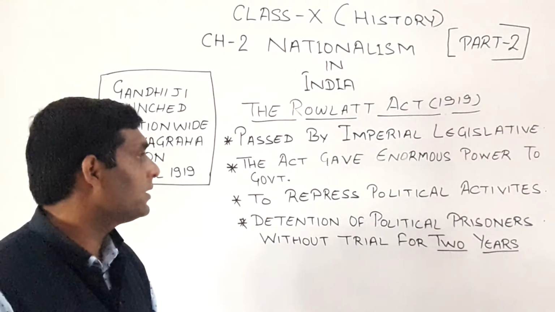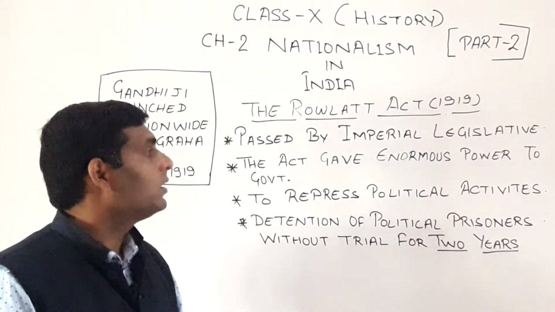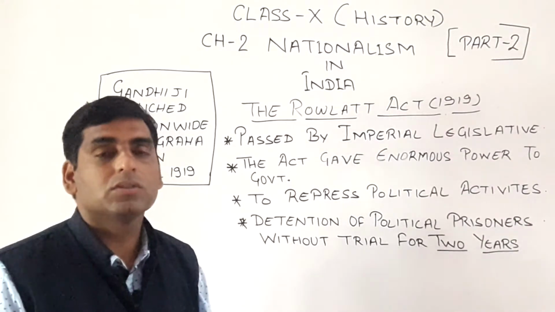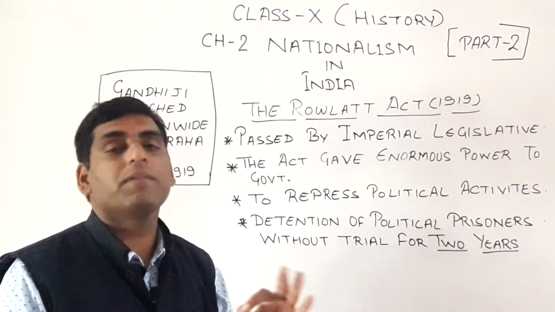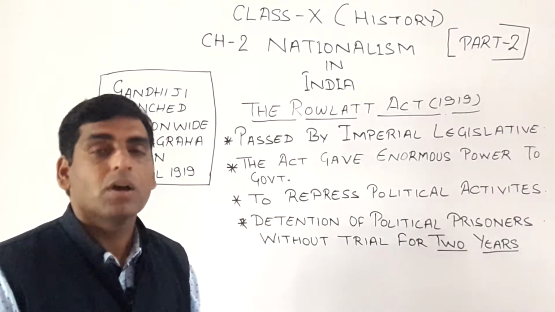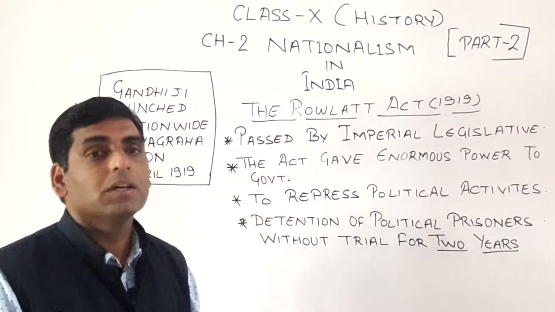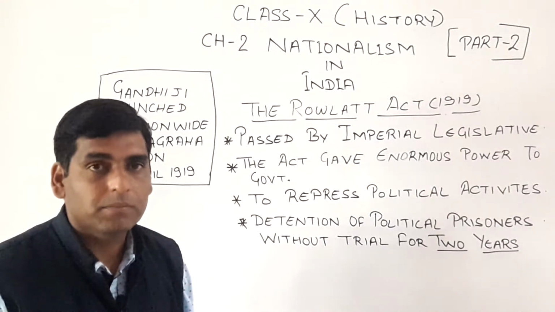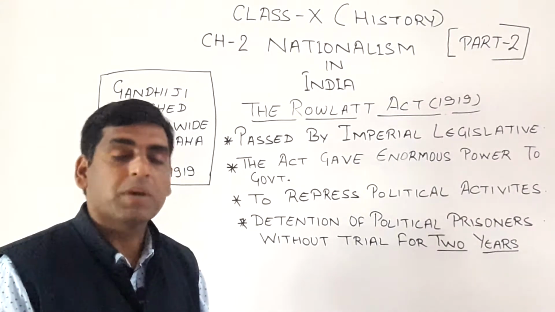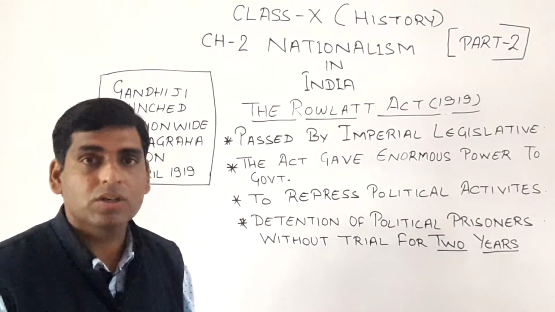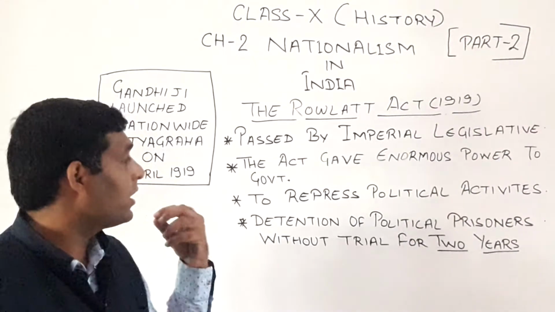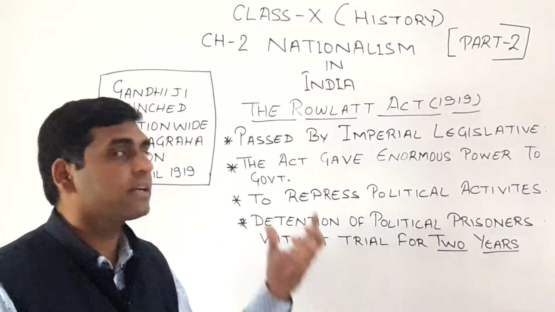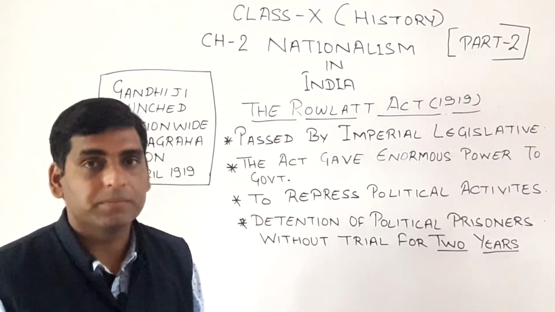The first one: this act gave very strong power to the British government to suppress each and every type of political activity in the Indian subcontinent, by political leaders, by any political organization, and also by any social reformers. So it means this act is totally against the Indian people.